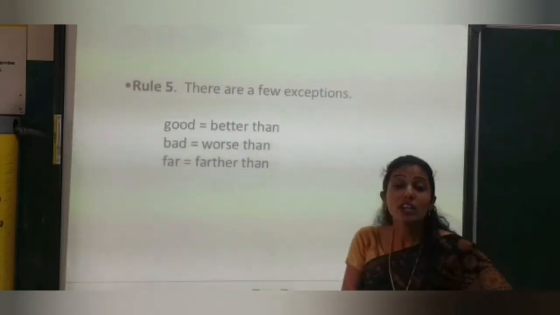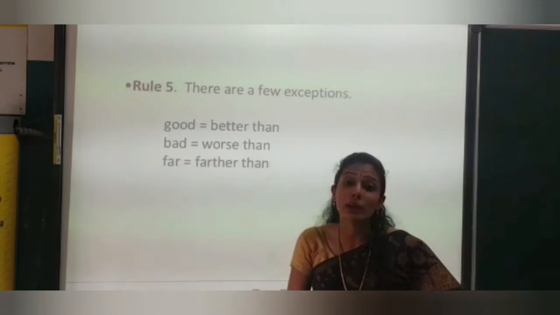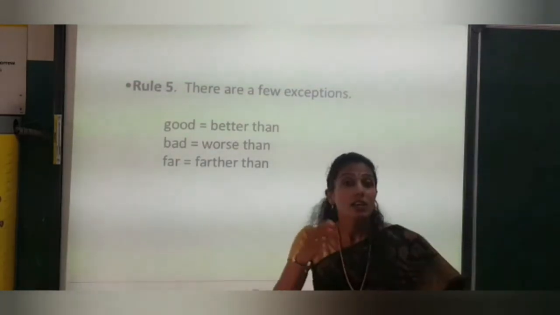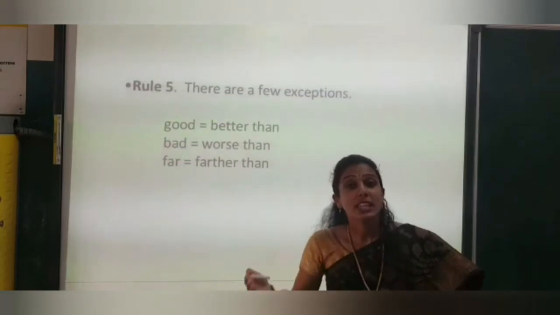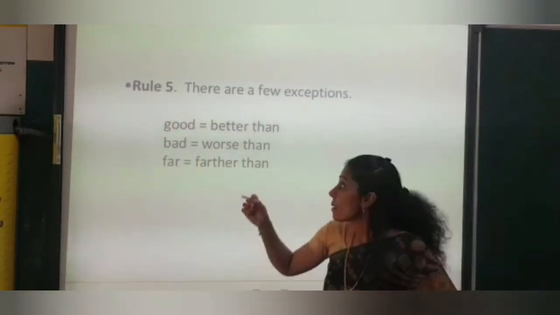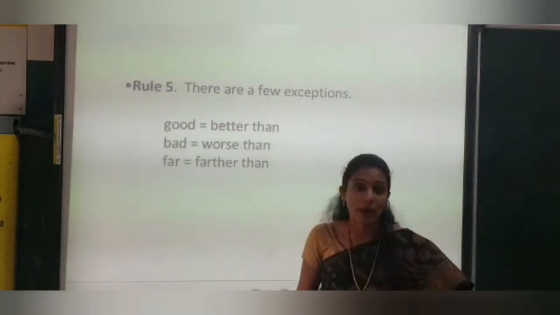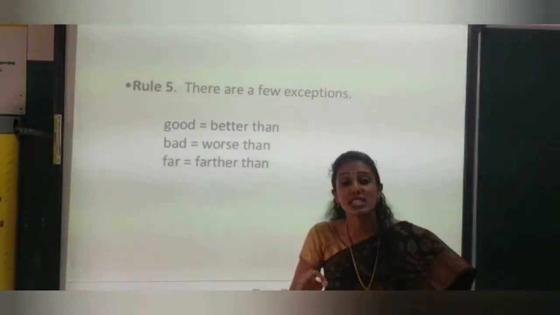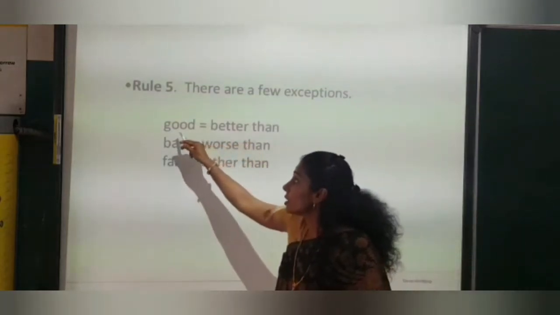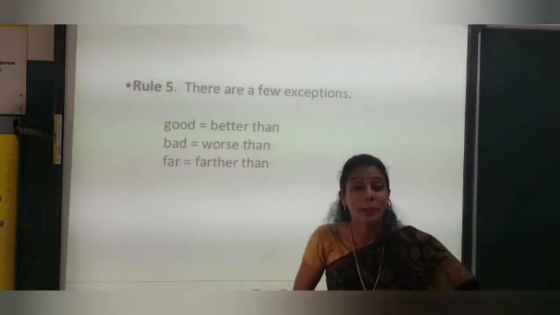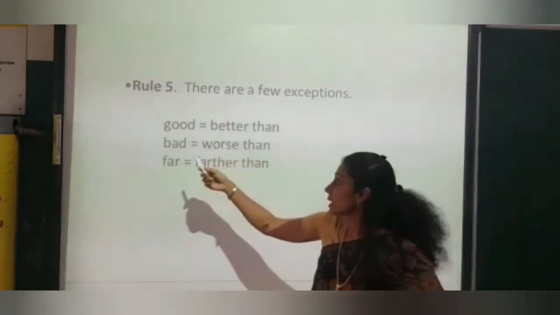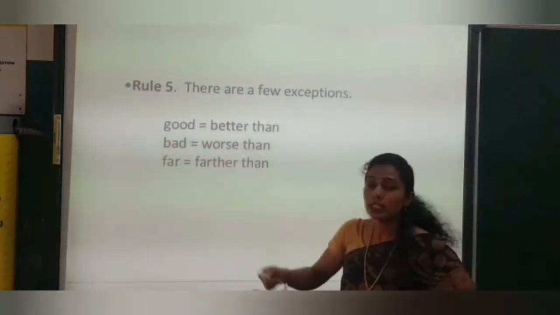Rule number 5. Now there are some irregular comparisons being made. For example, what I said, comparative degree: fat, fatter, thin, thinner, slow, slower. But there are some irregular comparisons. We cannot just simply add ER. Good, the comparison will be better than. Bad, worse than. Far, farther than.